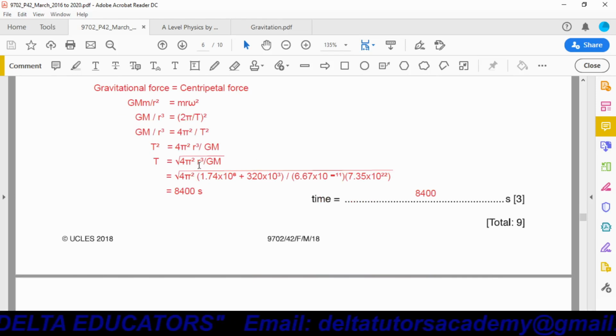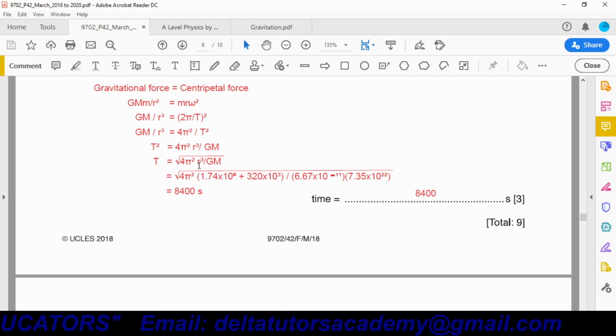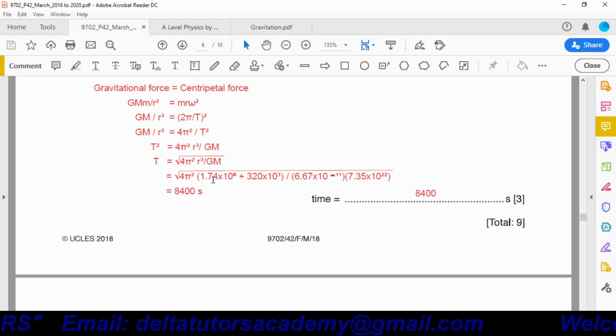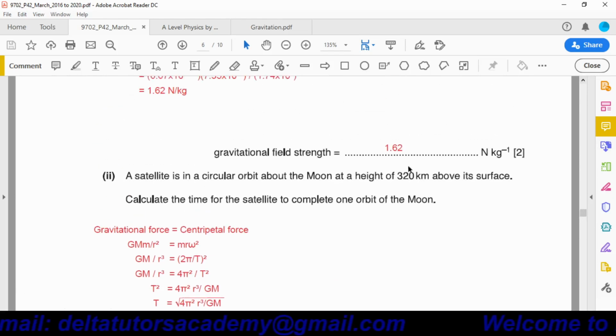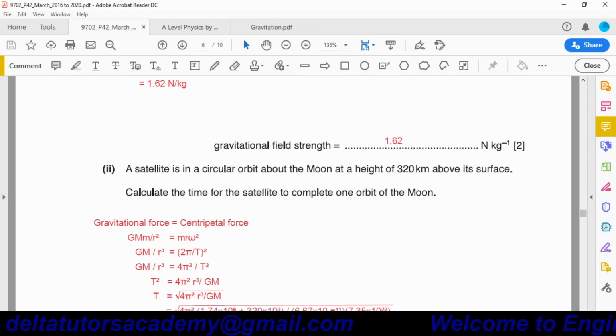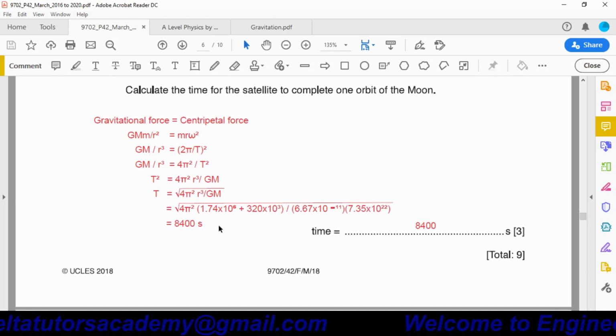Okay, this distance r is equal to the distance from the center of the moon to the satellite. Now from the center to the surface of the moon is the radius, which is equal to 1.74 into 10 power 3 kilometer, and from the surface of the moon to the satellite, the distance given is 320 kilometer. So the total distance will be the sum of these two distances, meaning 1.74 into 10 power 3 plus 320.